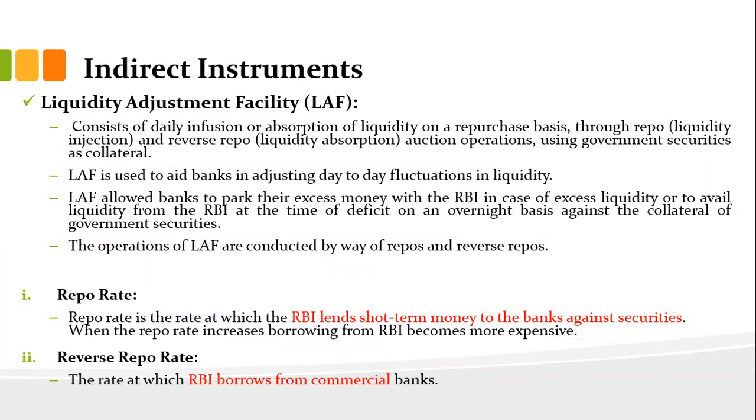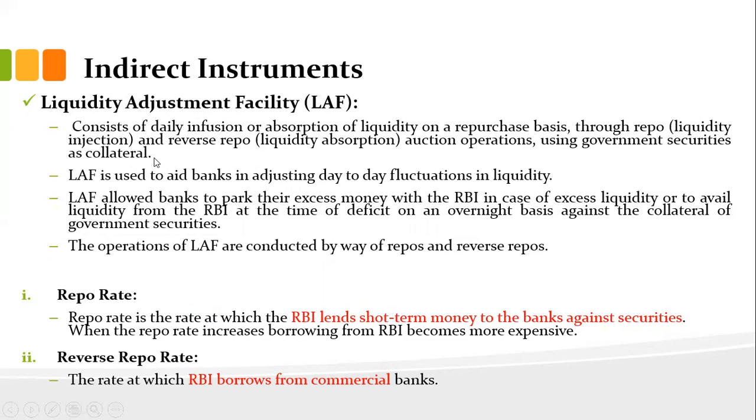So let's see first of all what the liquidity adjustment facility is. The liquidity adjustment facility, or LAF, is basically for daily or day-to-day fluctuations in liquidity. It consists of daily infusion or absorption of liquidity on a repurchase basis through repo and reverse repo auction options, using government securities as collateral.